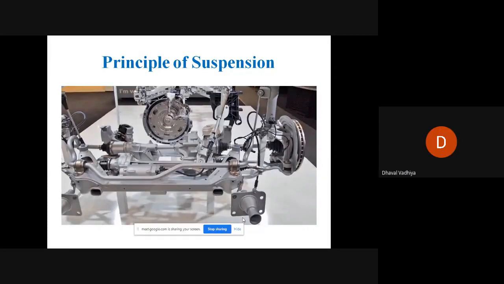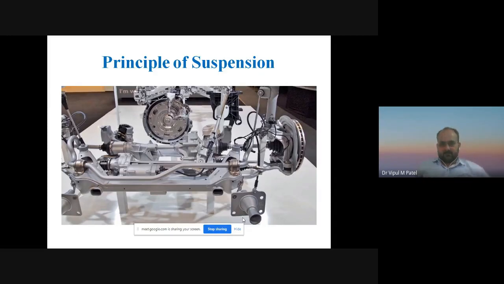Very good. So you can see the figure of the suspension system. All the important components of the suspension system you can see in the figure. You can see from the clutch plate, pressure plate to the wheel of the suspension system. Now you can see all the suspension system, wishbone type, McPherson strut type. This is a lower arm bushing. This one is a steering axle. This one is a wheel plate. This one is a shock absorber. This one is a coil spring over here, and all these important parts of the suspension system you can see in this figure, right?